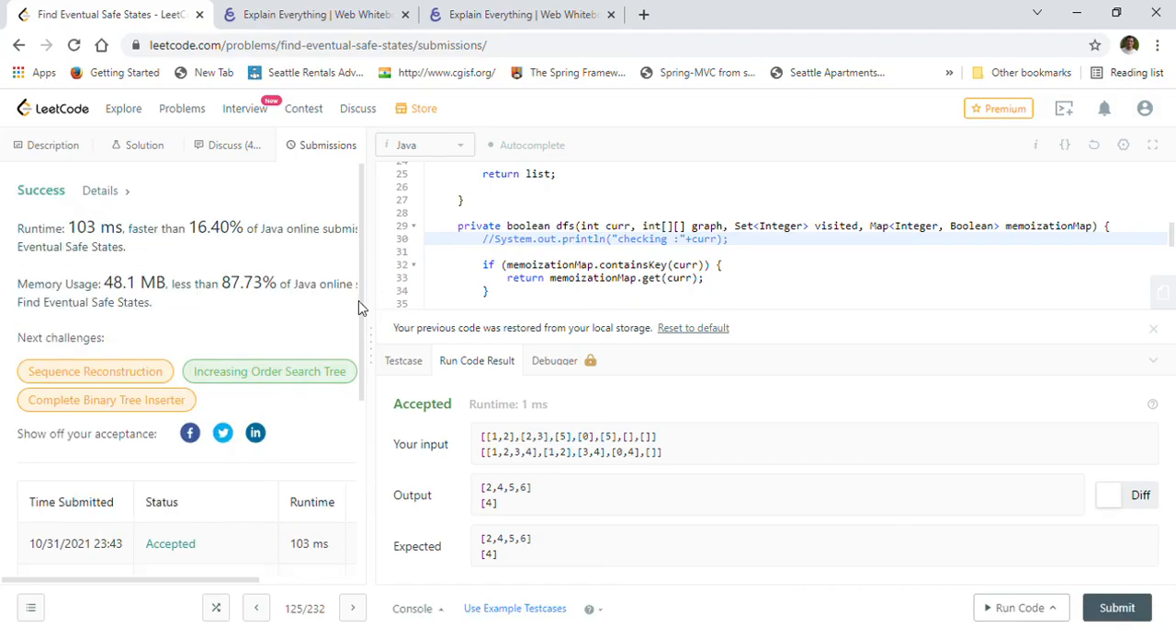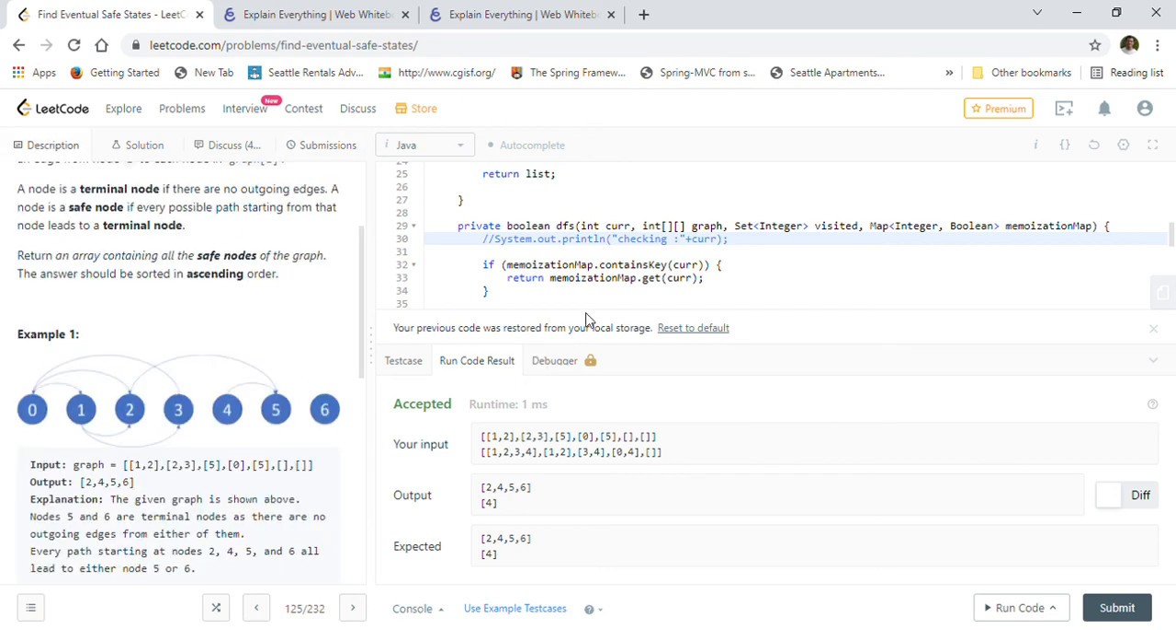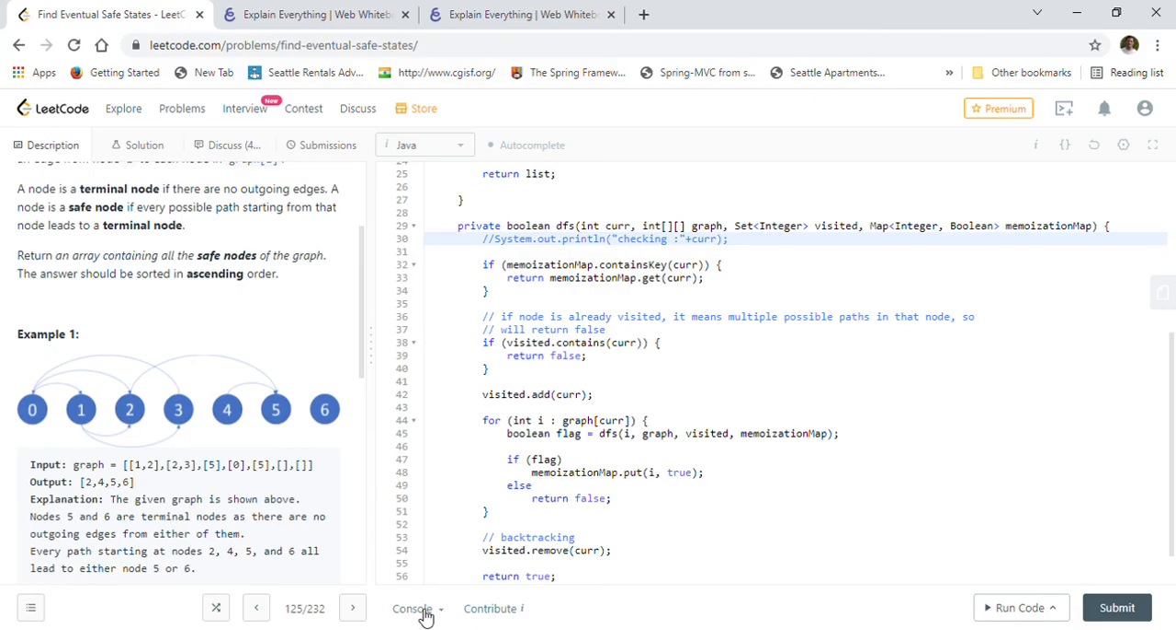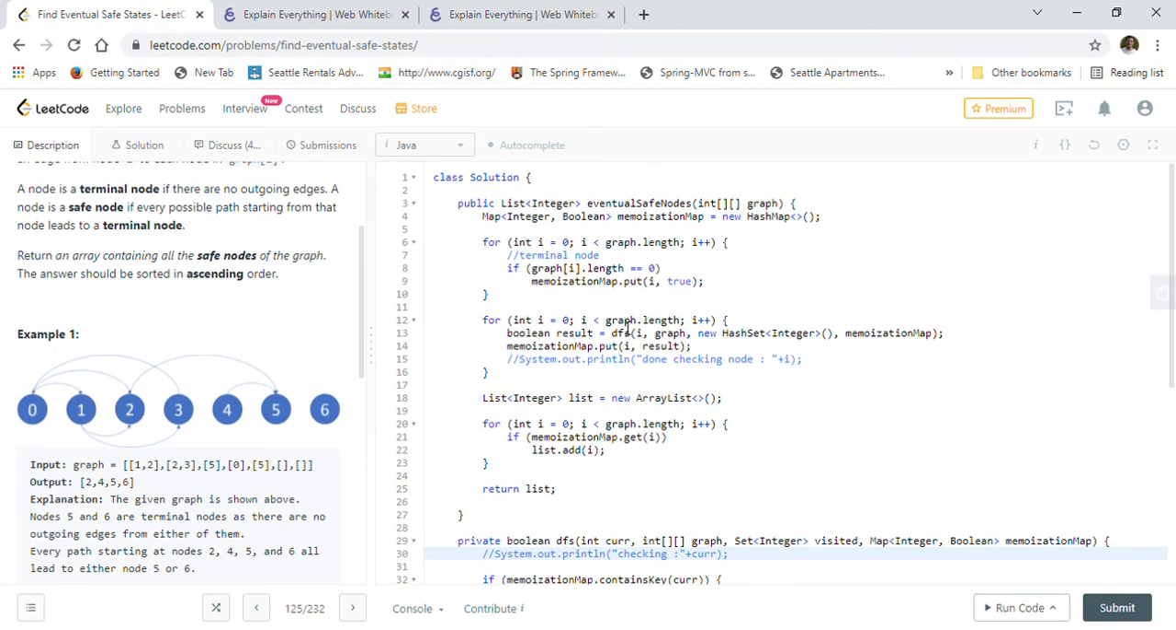Memoization is a must here, otherwise you will get a time limit exceeded exception, right? Because if you keep calculating the results that you previously calculated, then it will time out, right? So always use memoization here, like this, using a map when you are solving a graph DFS or tree DFS problem.